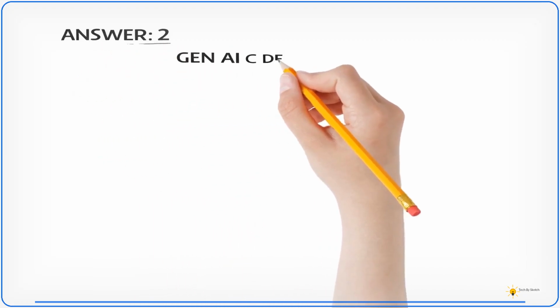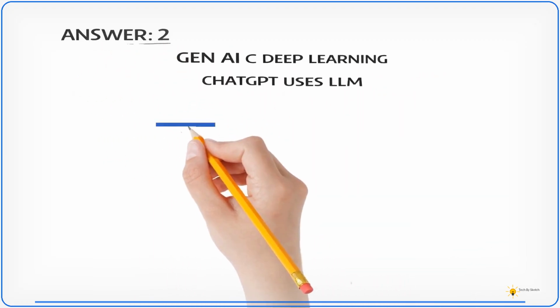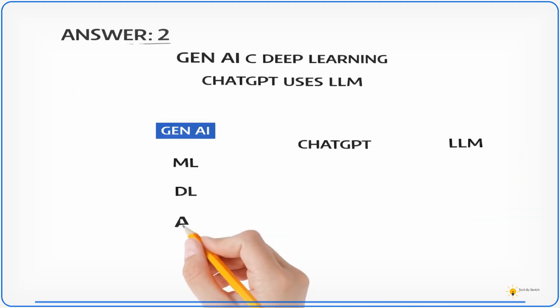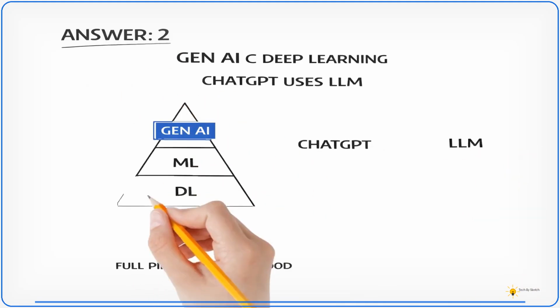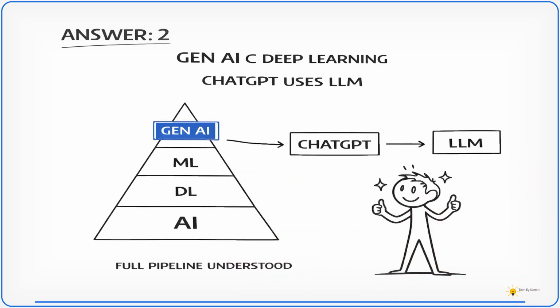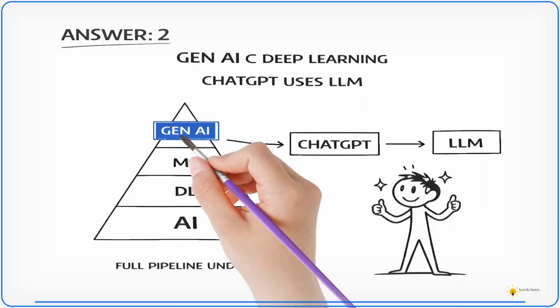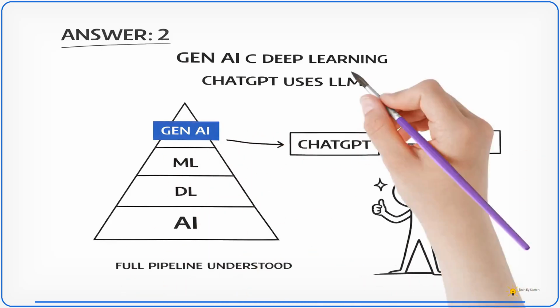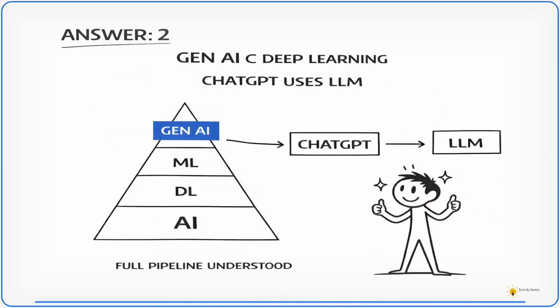The correct answer is 2. Generative AI sits inside deep learning, and ChatGPT uses large language models. If you understood that clearly, then your foundation is becoming strong and interview ready. Now let's move to the next topic in the series.